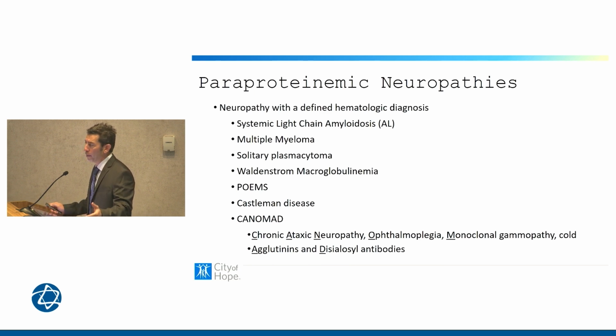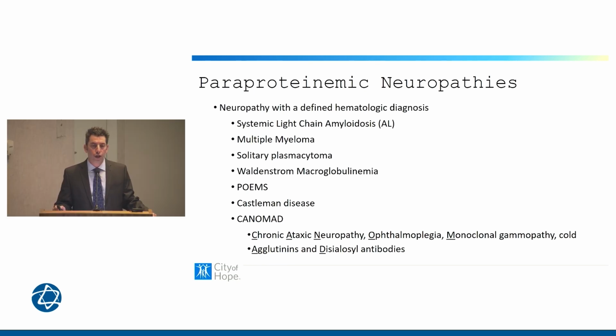But some of the true paraprotein neuropathies are things that we are familiar with. Systemic light chain amyloidosis is a true systemic hematologic disease with associated neuropathy and really doesn't fall into the category of monoclonal gammopathy of neurologic significance. Of course, patients can have neurologic symptoms with multiple myeloma itself, or even a solitary plasmacytoma may have neuropathy implications. Waldenstrom's, a known hematologic disease of IgM monoclonal restriction, often presents with a peripheral neuropathy.